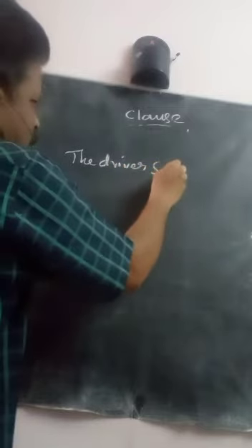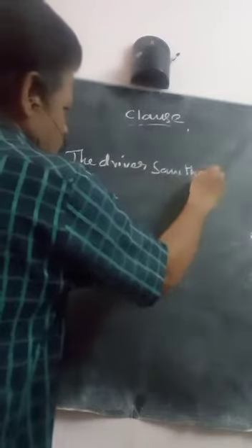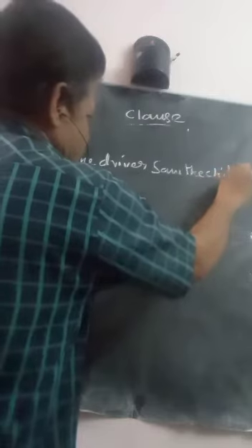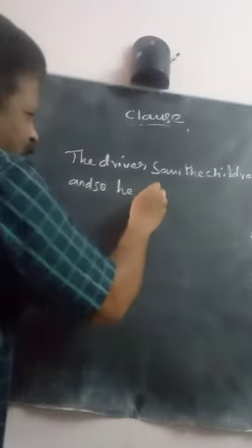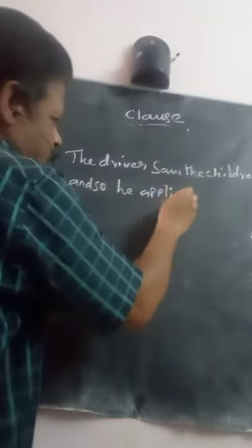Listen here. The driver saw the children and so he applied the brake.